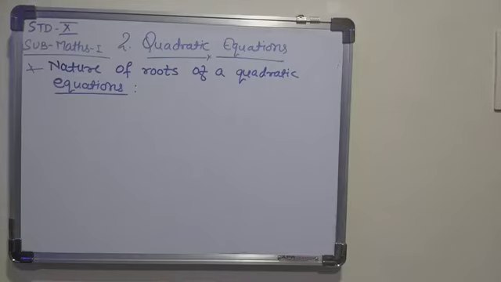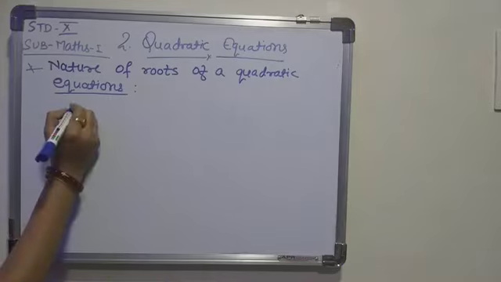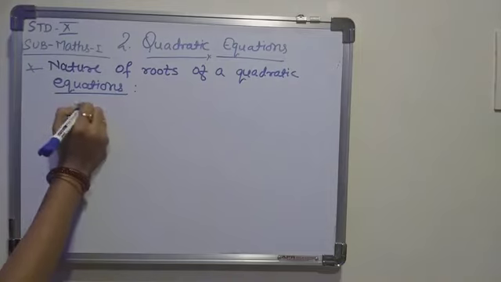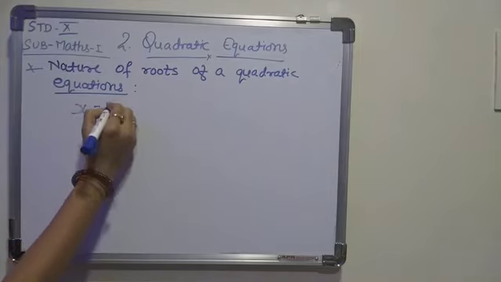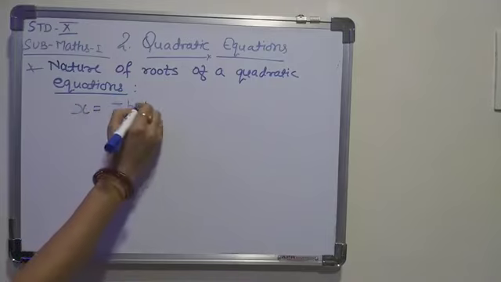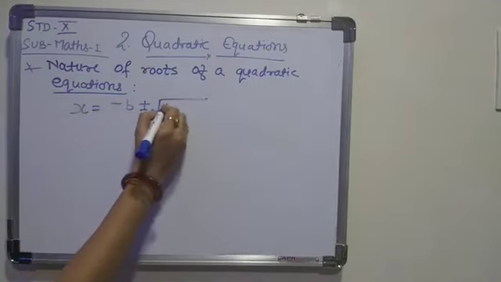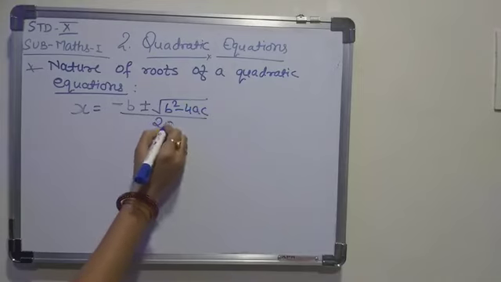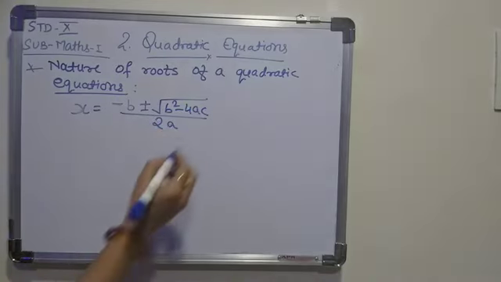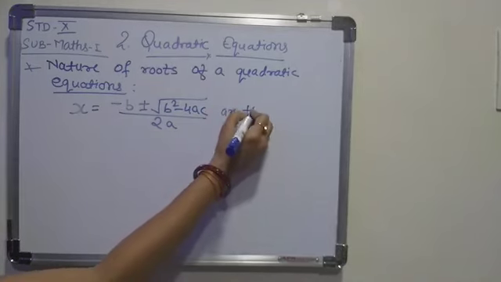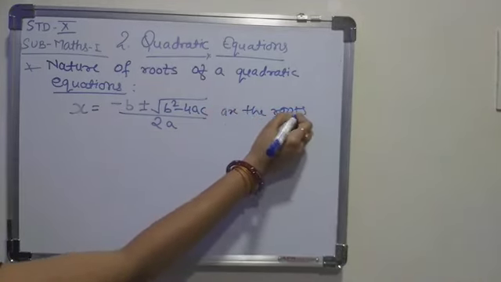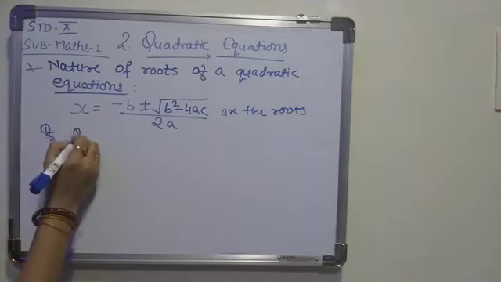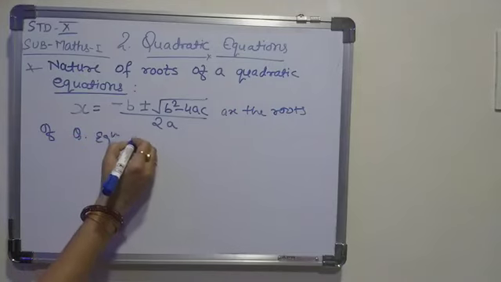As you know, in the last video we have studied x is equals to minus b plus minus under root b square minus 4ac upon 2a are the roots of a quadratic equation.